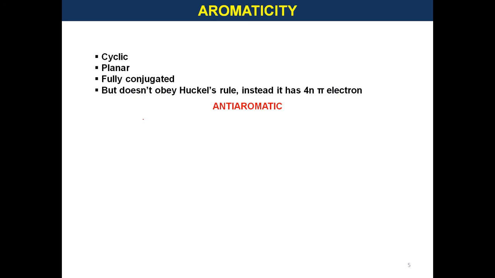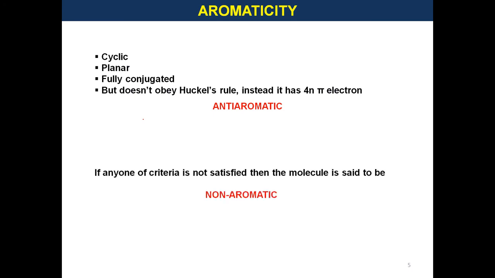So, anti-aromatic compounds are cyclic, planar, fully conjugated, and those compounds will have 4n pi electrons in them. And if any one of the criteria is not satisfied, then the molecule is said to be non-aromatic.